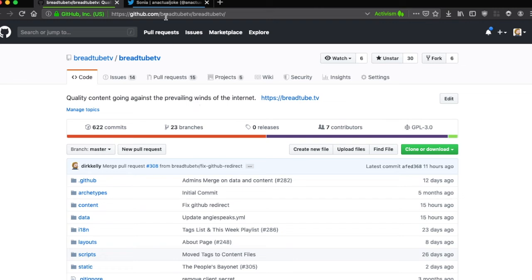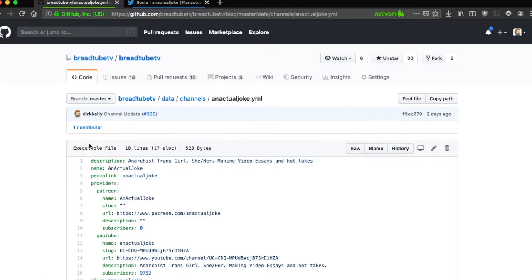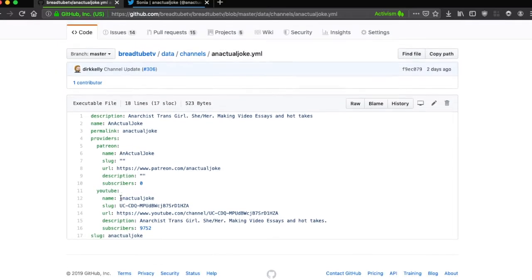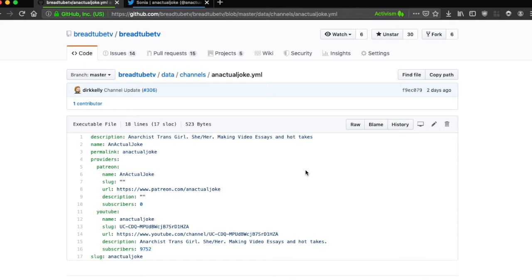We've had some requests about how people can help with managing content on BreadTube TV. And while providing information by submitting content updates on the website is really helpful, there are other ways that you can help. Through GitHub, you're able to directly manipulate the content of the website. A good example that's been requested is how to provide social media information.